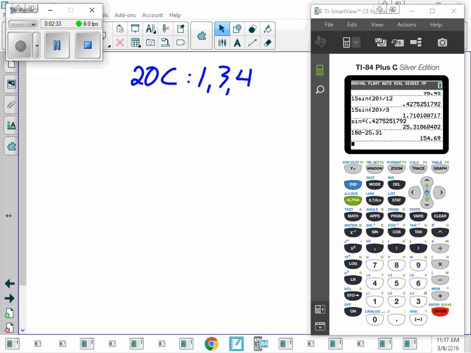And number 4, 100 draws are made at random with replacement from each of the following boxes. The SE for the percentage of ones among the draws is smallest for box blank and largest for box blank. So they all have half ones and half zeros, which means the standard errors are the same, because standard error is not determined by how many numbers are in the box. It's determined by how many draws you make from the box. All right.